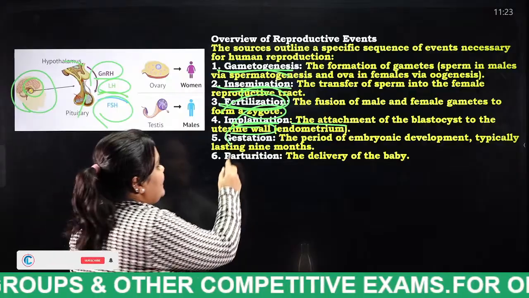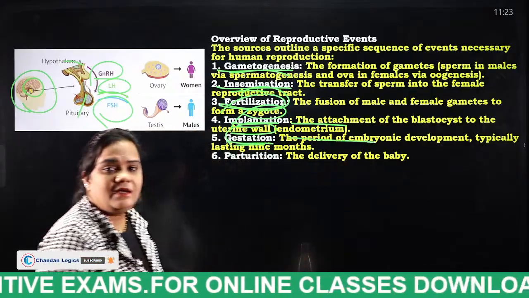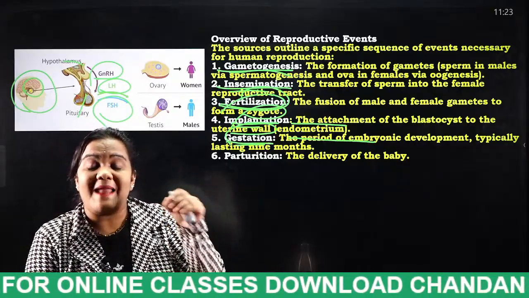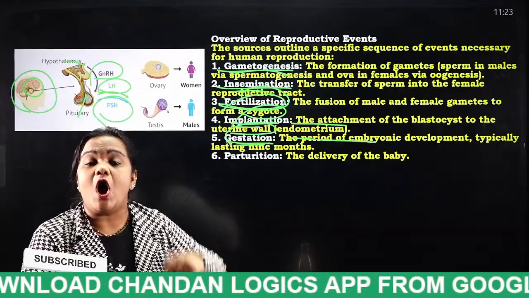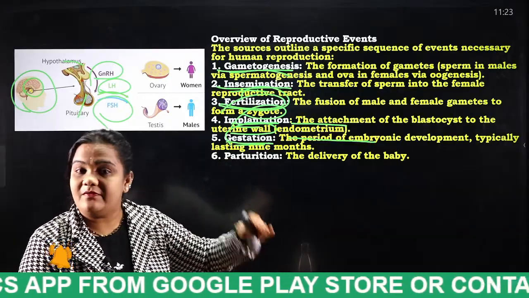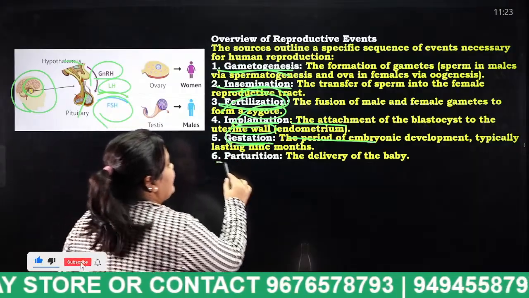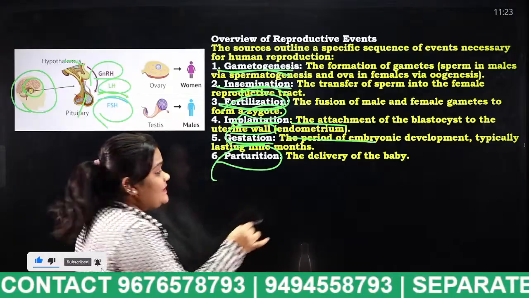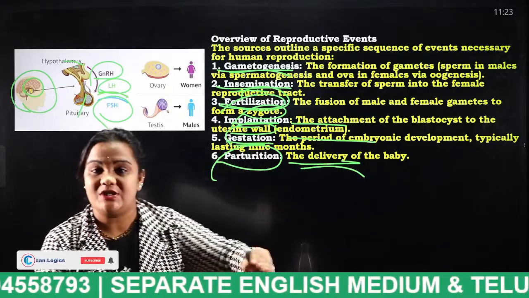And finally, gestation, the period of embryonic development, nothing but embryonic development. That blastocyst will remain at the uterine wall for almost 9 months, and the embryonic development will happen there. And finally, parturition. Parturition is nothing but the delivery of the baby. So these are the steps involved in the reproductive system.